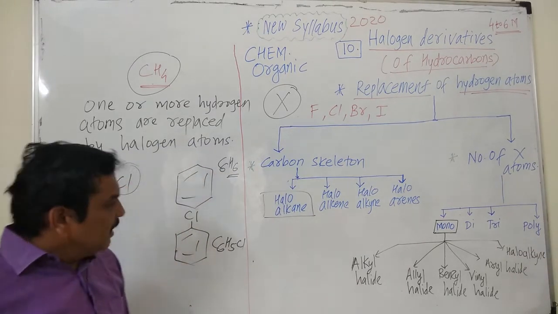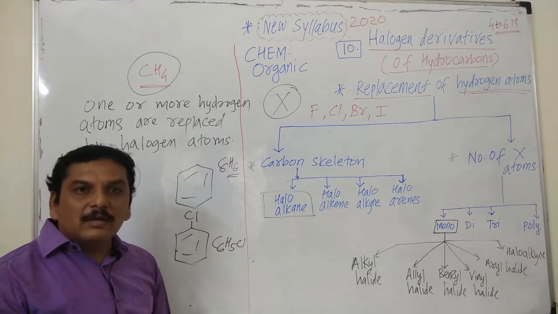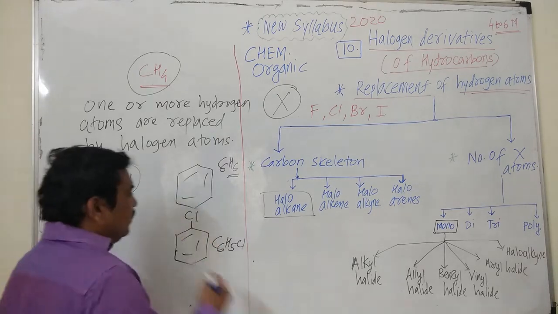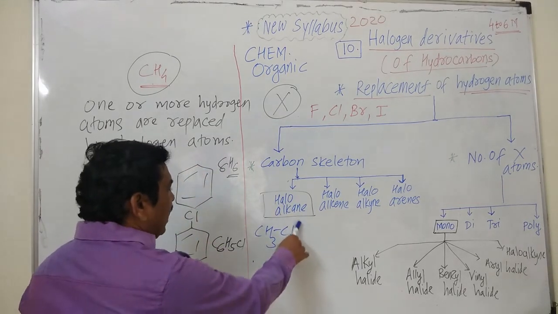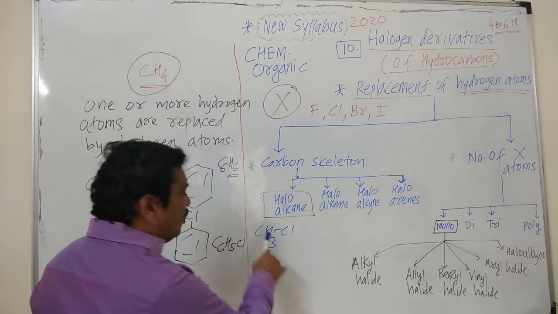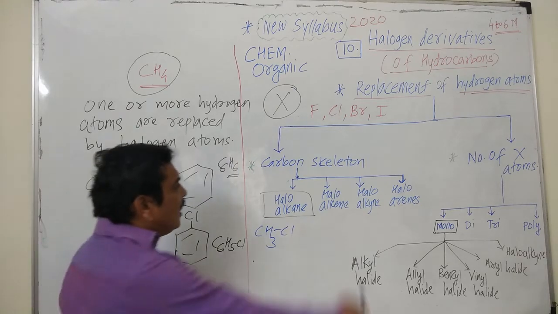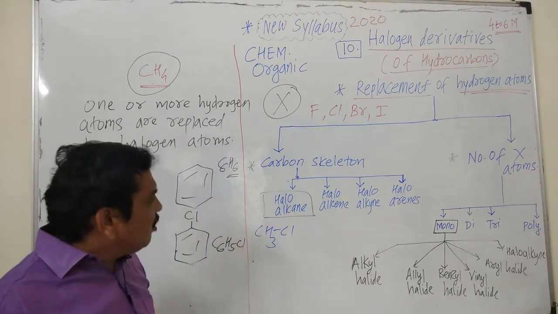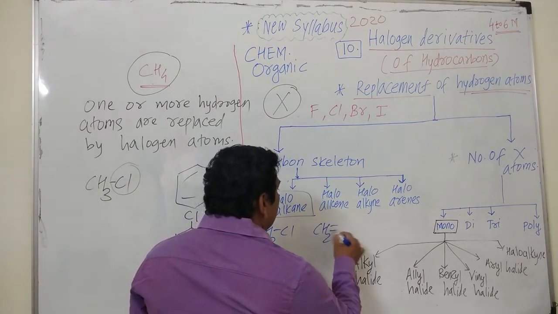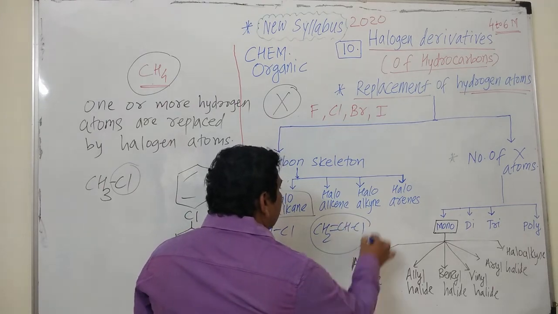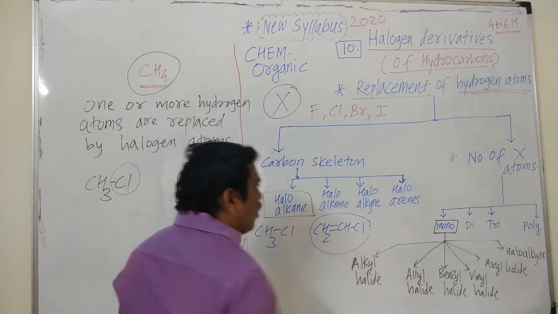What are haloalkanes? In which hydrogen atom of alkane is replaced by halogen atom. For example, we have written CH3Cl. This is the example in which halogen atom replaces hydrogen atom of alkane, that is saturated hydrocarbons. Haloalkenes, in which hydrogen atom of alkene is replaced by halogen. For example, CH2=CHCl. In this case, hydrogen atom of ethene is replaced by chlorine, bromine or iodine.